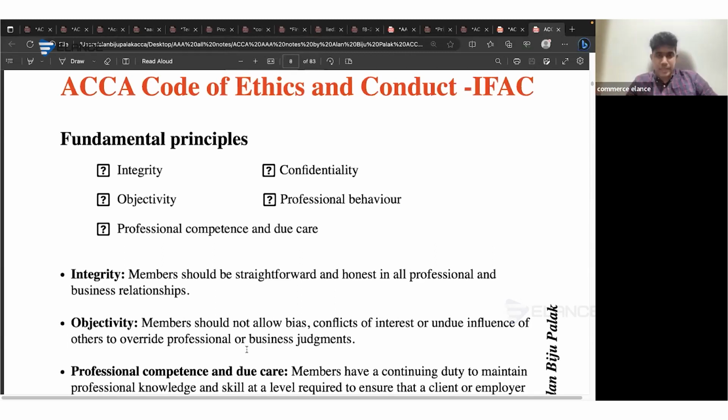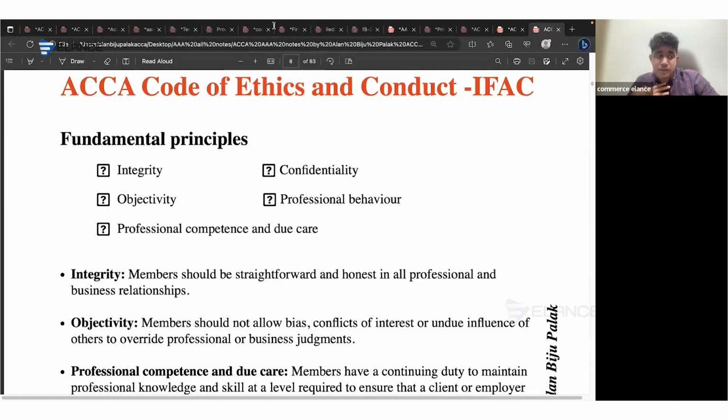Finally, professional behavior, which means that you should always be acting like a professional. You should not do any act that may discredit ACCA as a professional body or accounting professions as a whole. That is something called fundamental ethical principles.